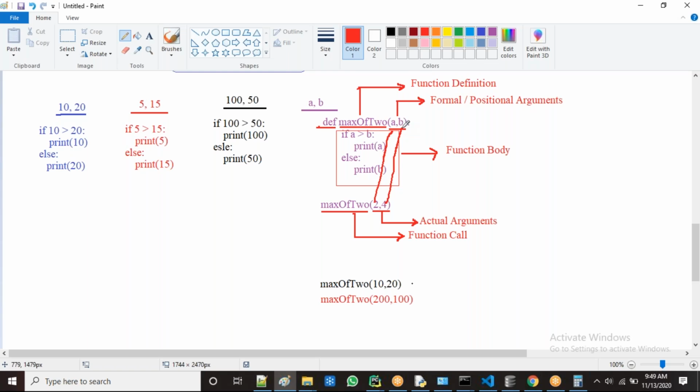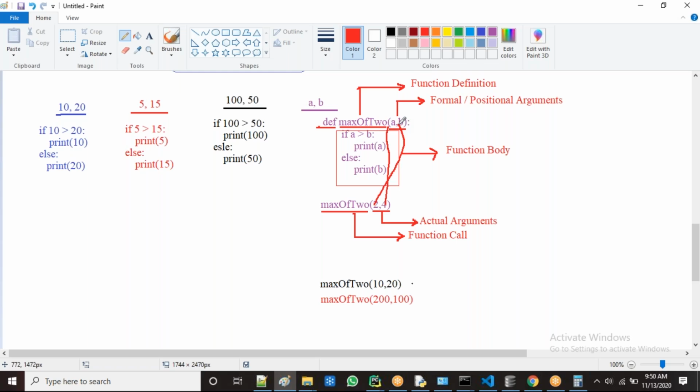Now, for example, I want to send 4 to A and 2 to B. The usual process is: first value to first argument, second value to second argument, last value to last argument.